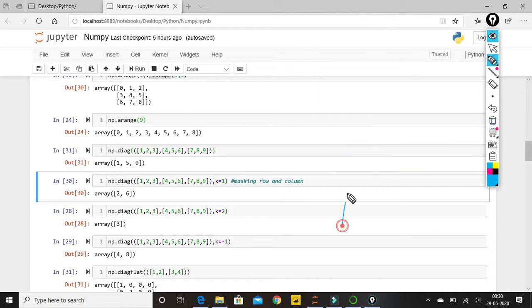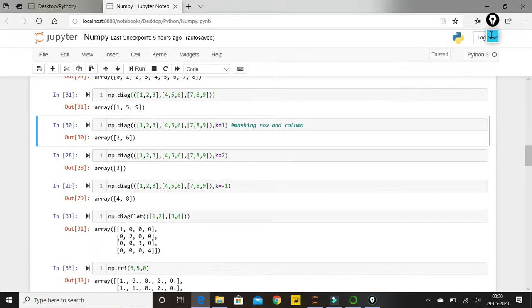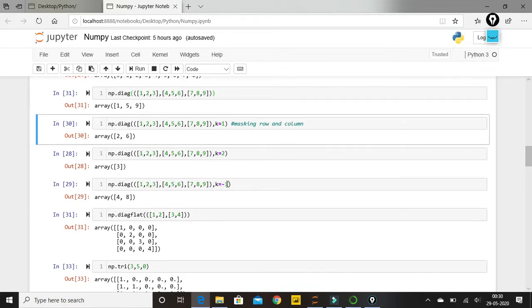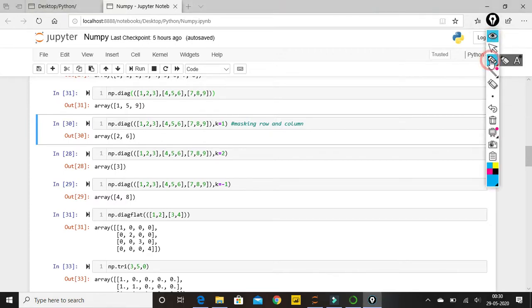Okay, so now moving on, we have seen what diagonal is, we have seen what k means inside our diagonal, and there is one more thing, k equal to -1. Okay, let me explain this also. I think I forgot to explain. 1 2 3, 4 5 6, and 7 8 9. So k equal to -1.